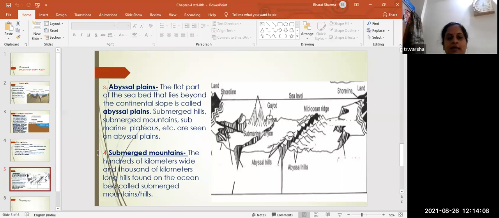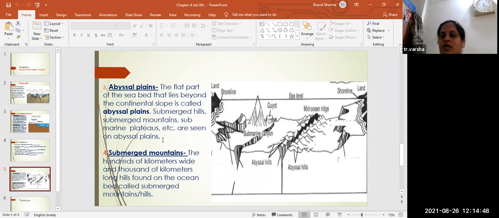Next is abyssal plains. Y is silent here. Next is abyssal plains. In the diagram you can see the flat part of the seabed that lies beyond the continental slope is called the abyssal plains. These plains will have submerged hills. They will have small hills inside the ocean floor. Submerged mountains will be there. Submarine plateaus, etc. are seen on these abyssal plains.